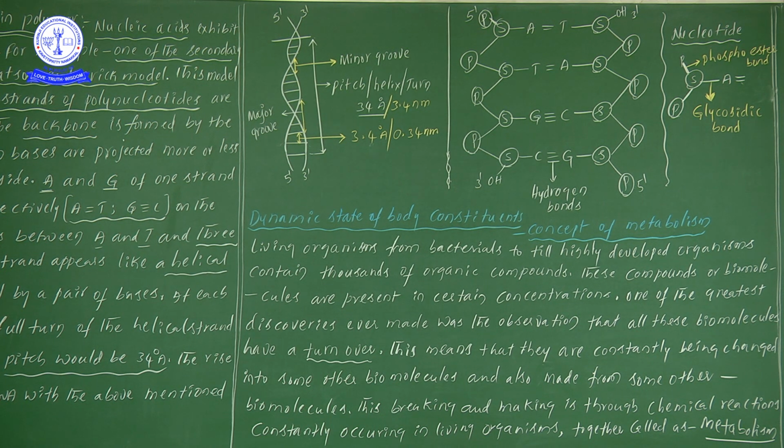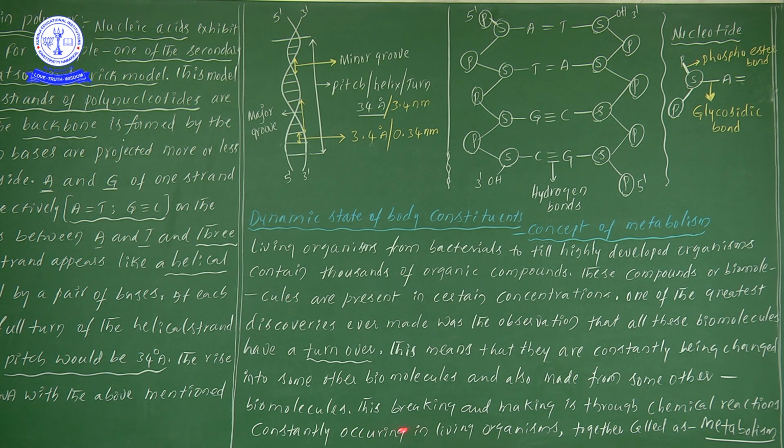Did you get the point? One more time: turnover means that the biomolecules or organic compounds are constantly being changed into some other biomolecules and also made from some other biomolecules. The compounds that are there are changing into another form, and some other compounds are constantly being changed into other kinds. So that is the thing.